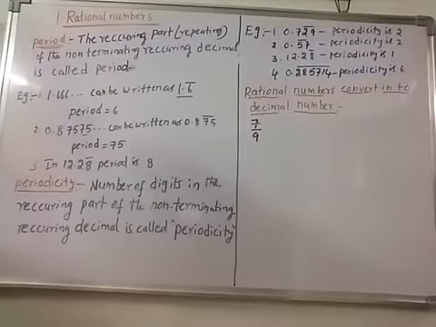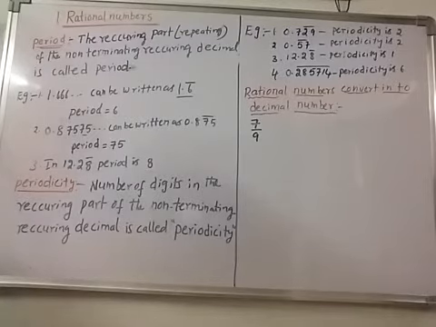Every rational number can be expressed as a terminating or non-terminating repeating decimal, and also every terminating or non-terminating repeating decimal or recurring decimal can be written as a rational number.